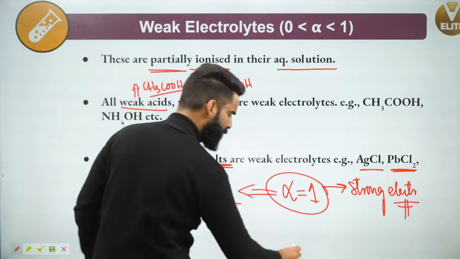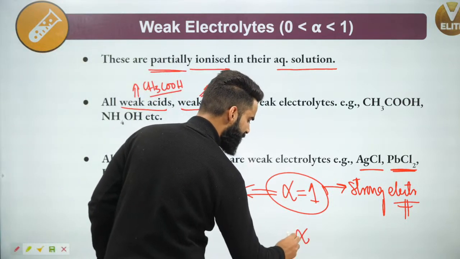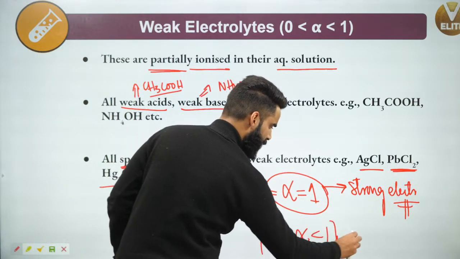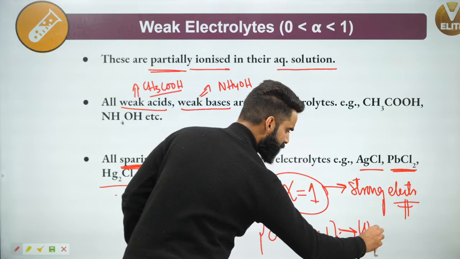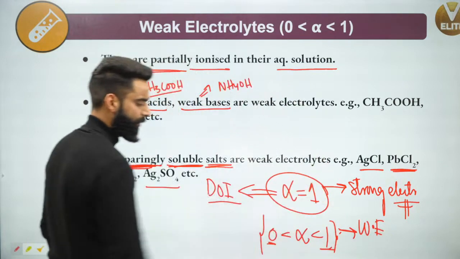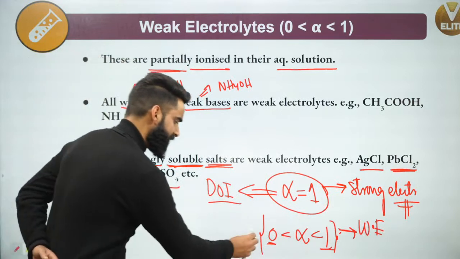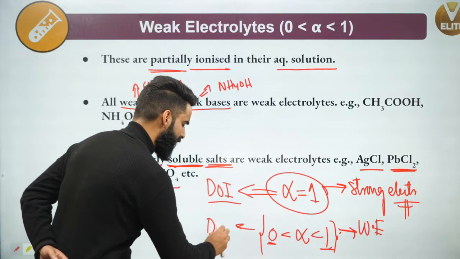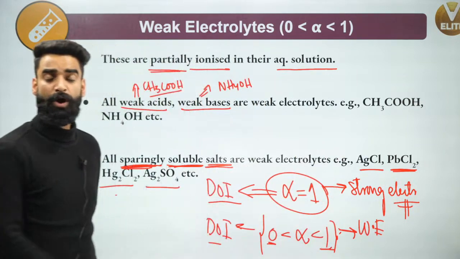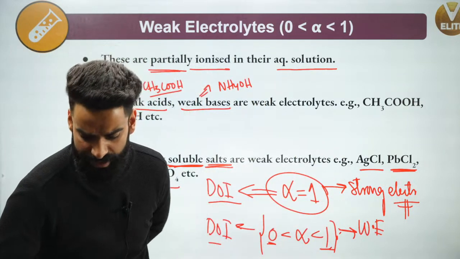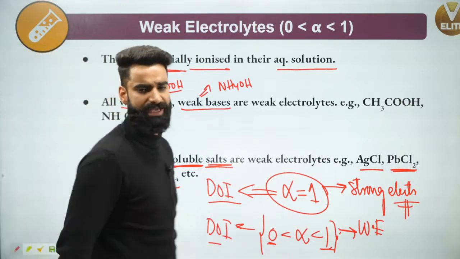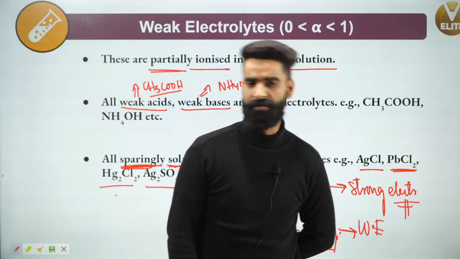In the case of weak electrolytes, the value of alpha is greater than 0 and less than 1. The value of alpha for weak electrolytes will lie between 0 and 1. Remember, the degree of ionization of weak electrolytes lies between 0 and 1. But in the case of strong electrolytes, the value of alpha will be equal to 1. This was something basic which I wanted you to remember before starting everything.